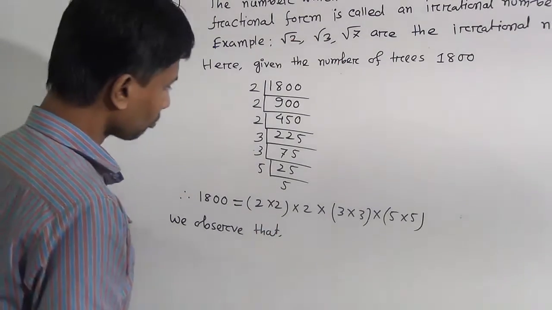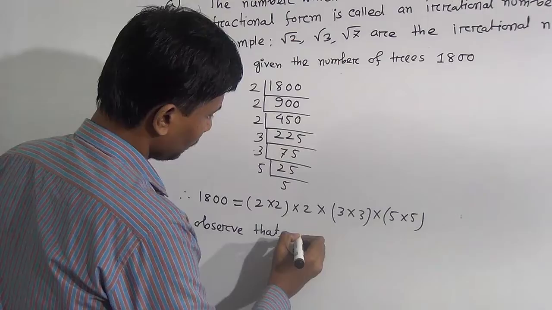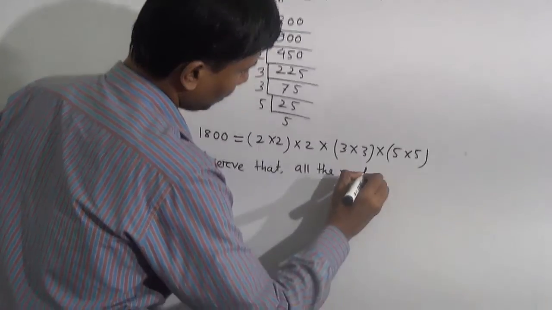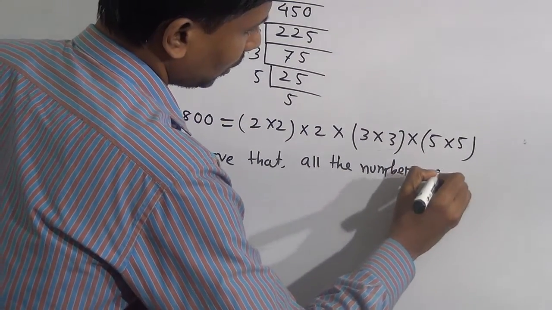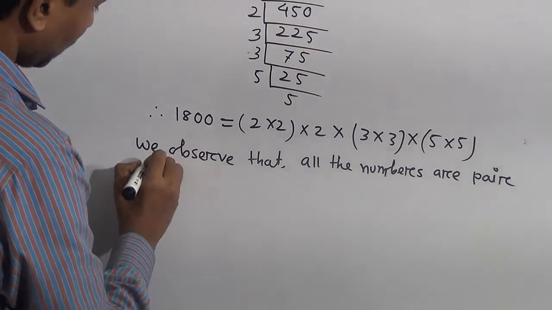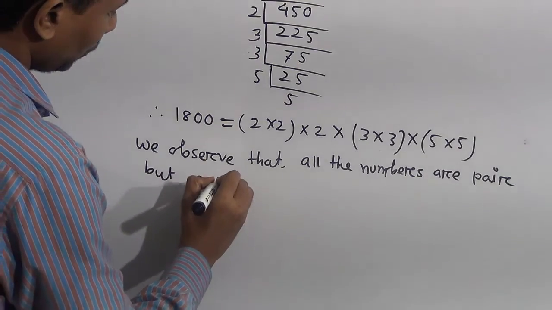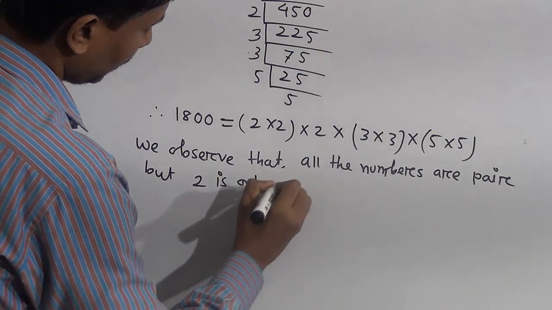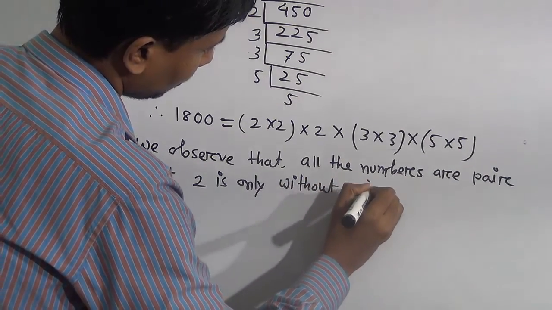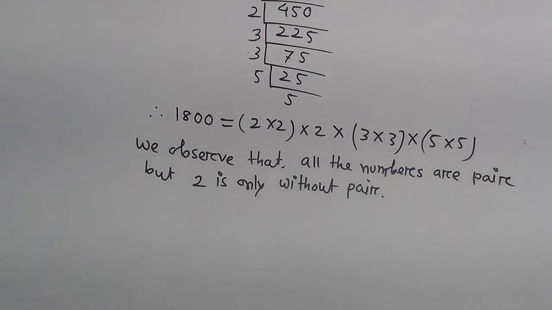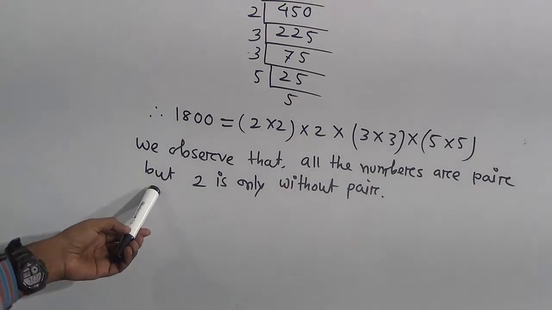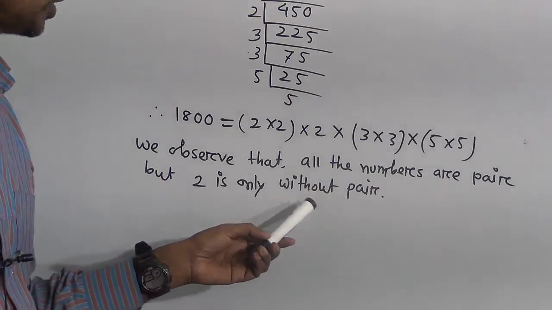Observe that all the numbers are pair, but 2 is the only one without pair. You see this number, this number, this number, pair, but 2 is the only without pair.